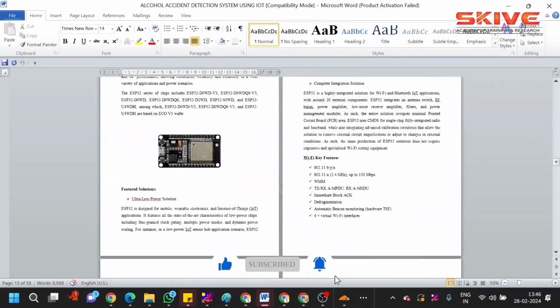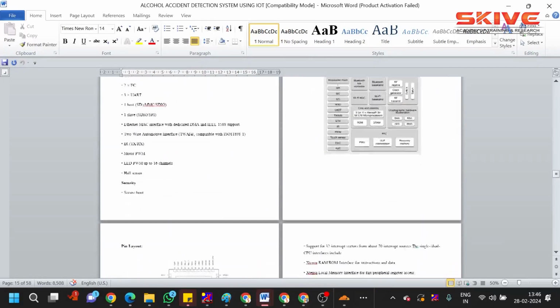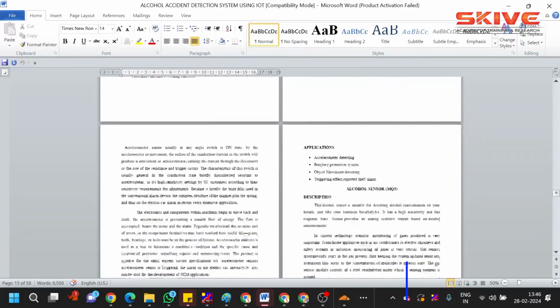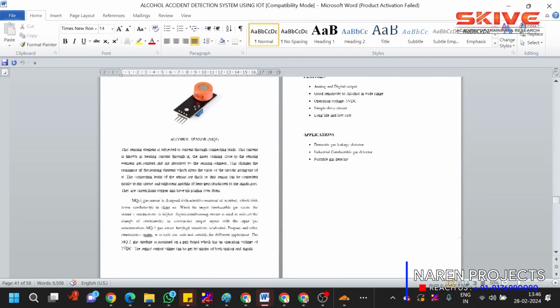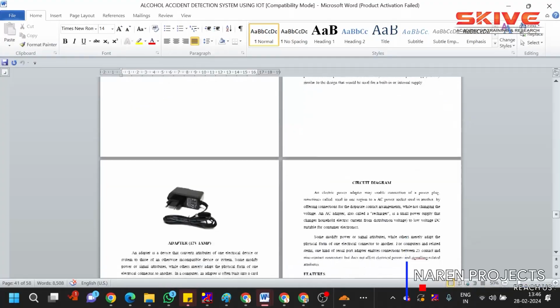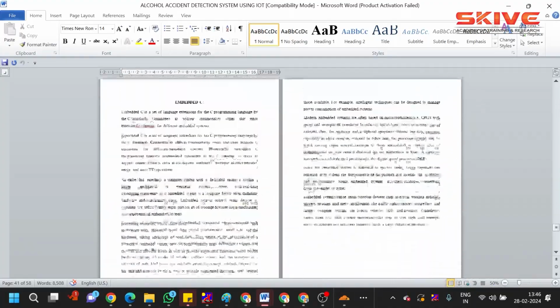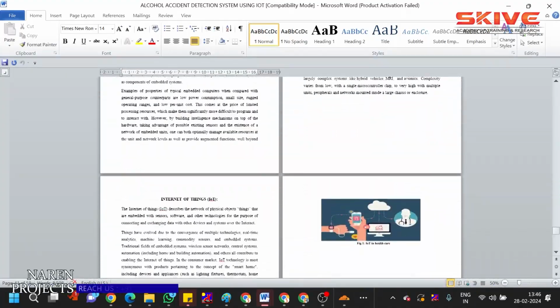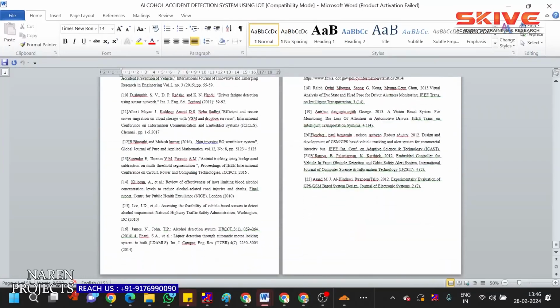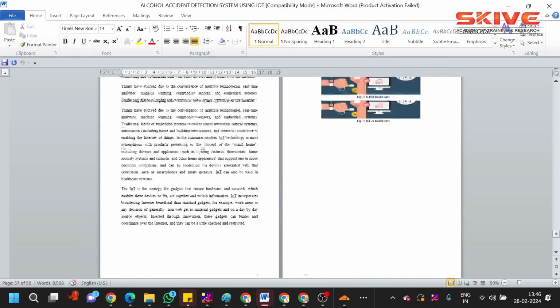This is the Wi-Fi module, ESP32, the GPS module, and this is the MQ3 sensor, and buzzer, power supply unit design, and software specification: embedded C and IoT. Finally, the conclusion and references. Like this, the report is organized. This report will be given along with the project.